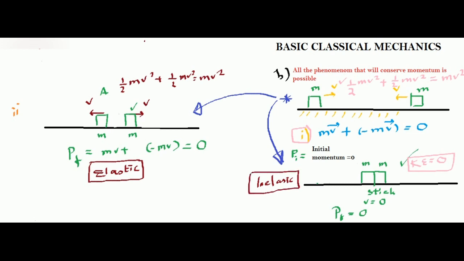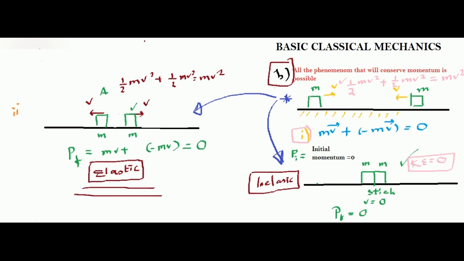Agreed? Okay. So these were some simple examples of momentum conservation. In the next lecture, we'll look at one concrete example of momentum conservation, and we'll talk about one-dimensional collision. The one-dimensional collision is just an advanced version of what we have done here, and it's very simple to do. We'll talk about one-dimensional elastic collision. We'll use conservation of momentum and conservation of energy, and we'll predict the final velocity.